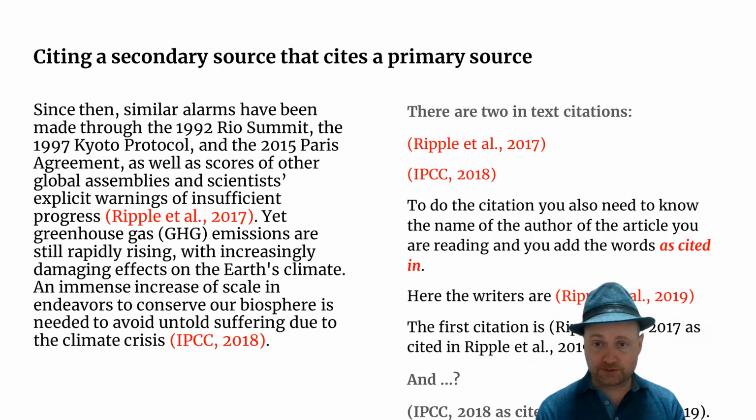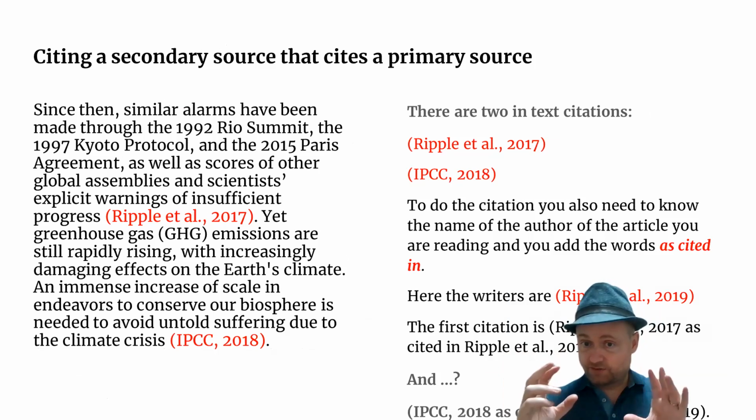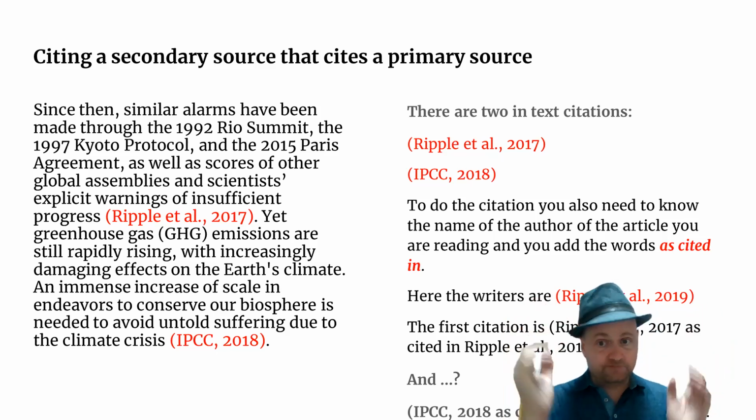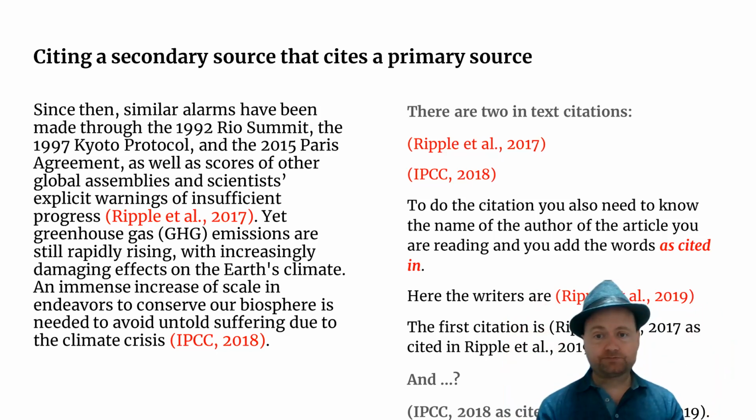In the first example, the source of information was mentioned, it was William Ripple, but they didn't include the citation. There was a name, there was no year, and there was no parenthesis. In these cases, we have both a name and a year, and they are included in parenthesis. So this is a citation.